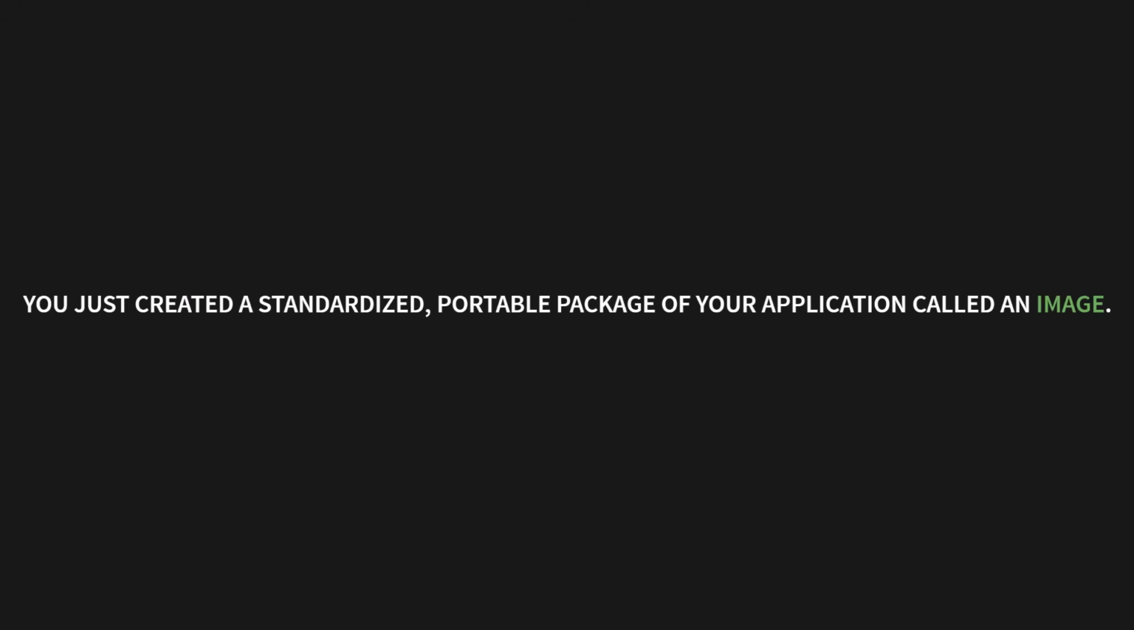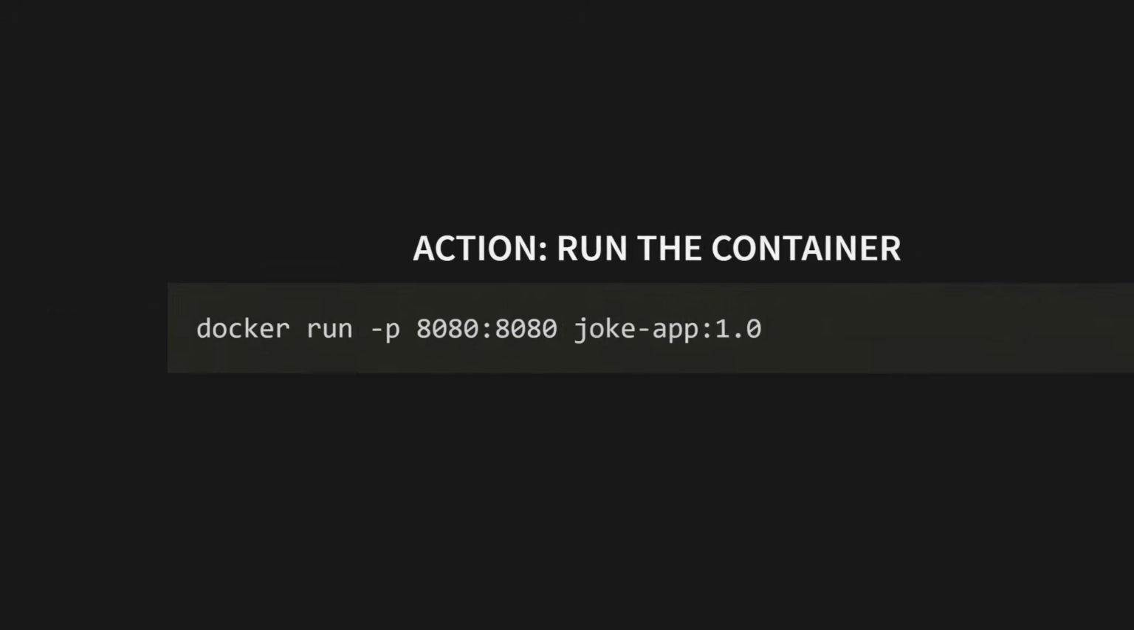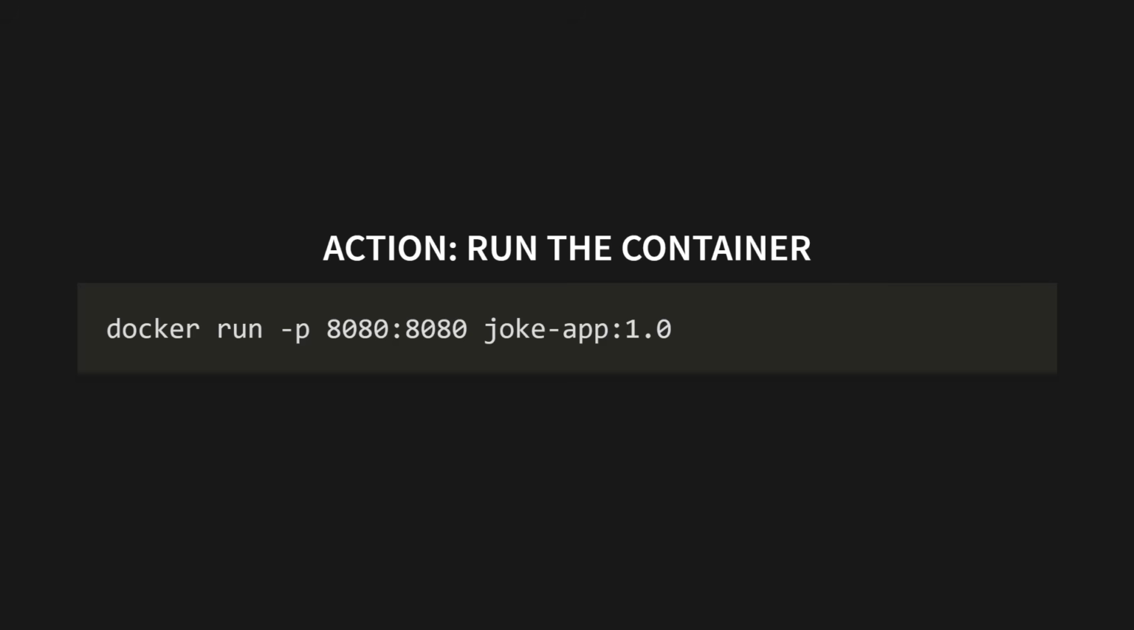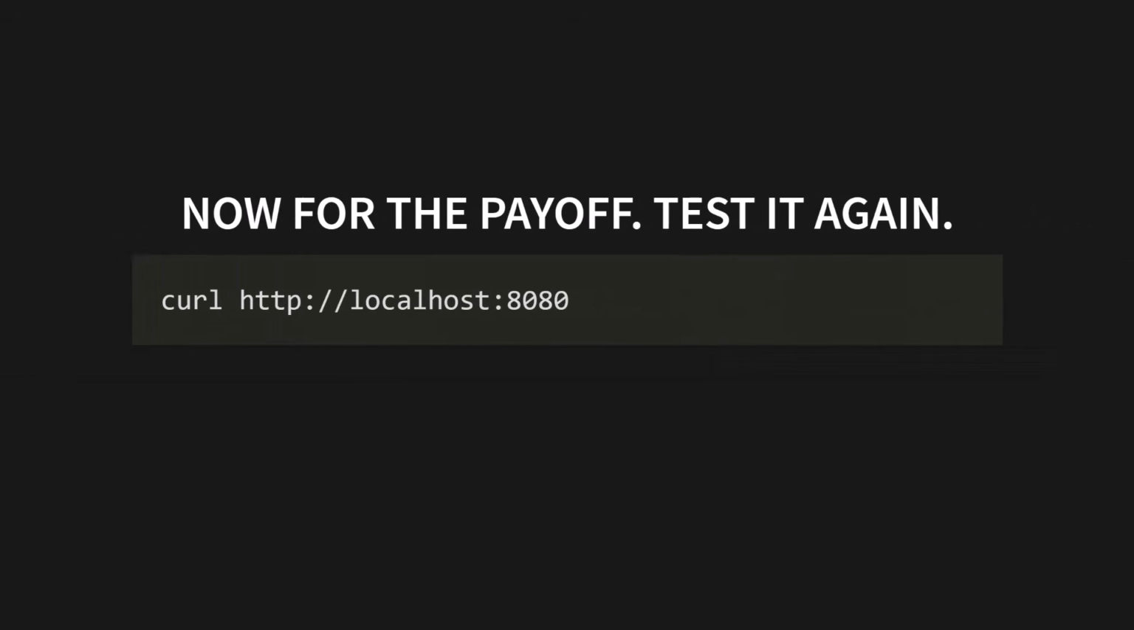Now, let's run it. Let's bring that image to life. Type docker run -p 8080:8080 joke-app:1.0. And now for the payoff. Go back to your other terminal and test it again. curl http://localhost:8080. The output is the key insight.